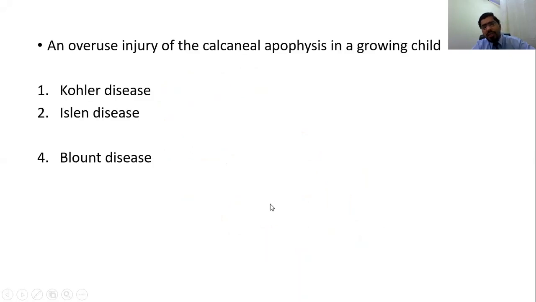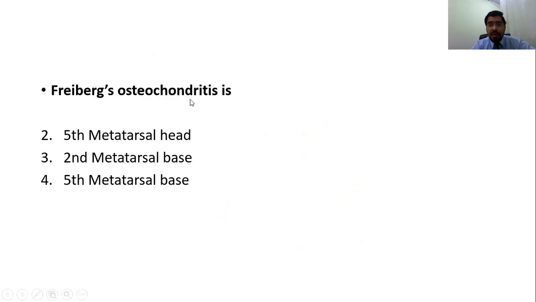Overuse injury of calcaneal apophysis. These osteochondritis and these specific diseases have been tested in exam. So the answer was 3. Freiberg osteochondritis is of the second metatarsal. Sometimes they give a scenario and they say that the pain is in the second intermetatarsal space. So they tested different ways.